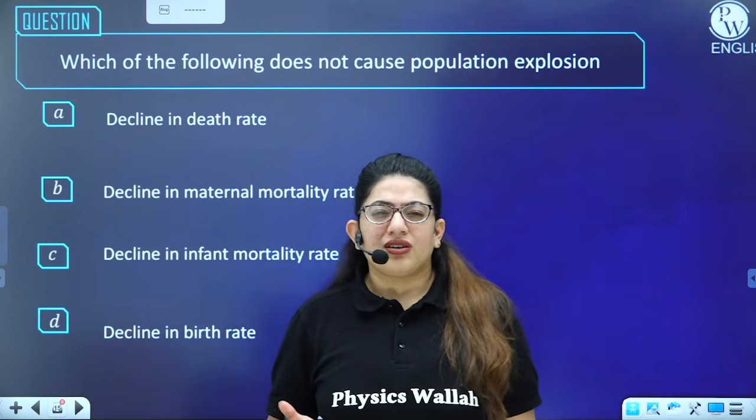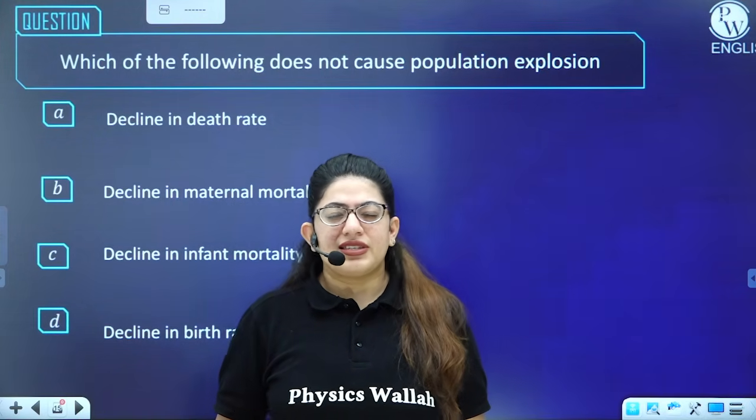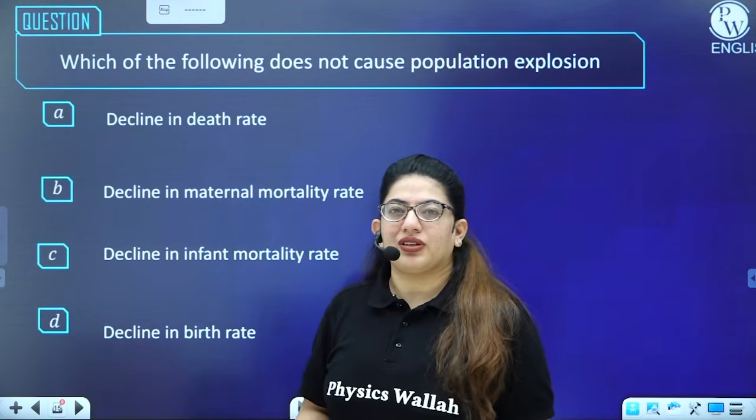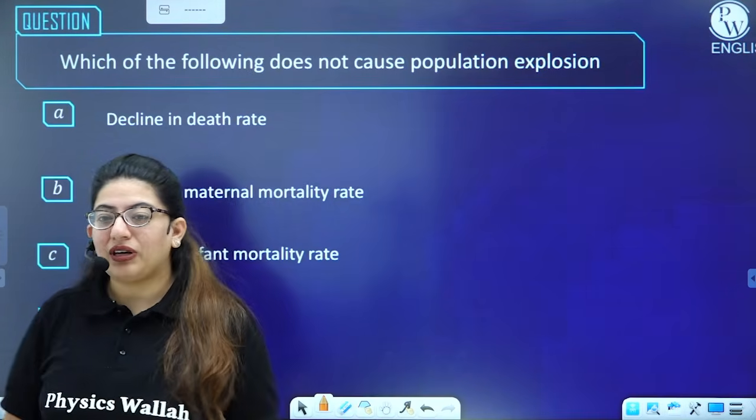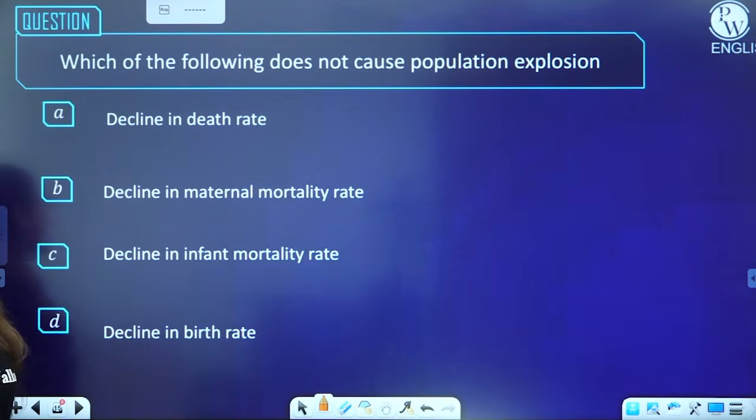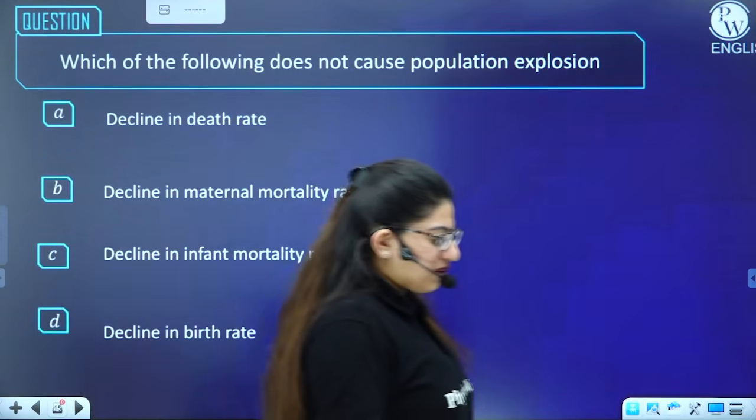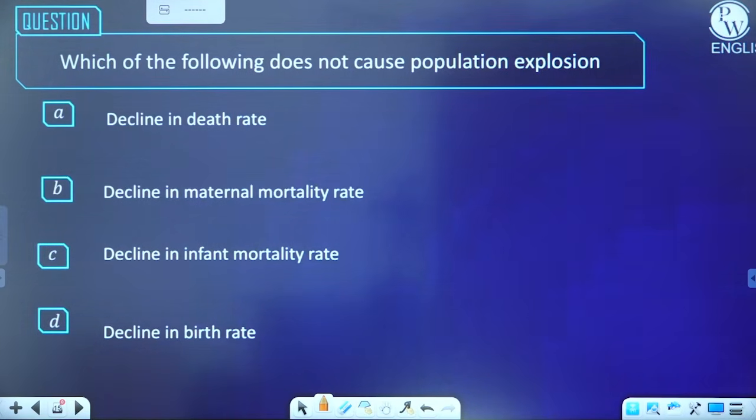Then moving to the questions. The most complicated thing a student feels in this topic is what type of question can occur from it. So let's see what type of question can actually arise in your examination. The first is, which of the following does not cause population explosion? Decline in death rate, decline in maternal mortality rate, decline in infant mortality rate, and decline in the birth rate. Yes, you have to do this yourself. No cheating at all. I have taught you all these factors. You have to tell me now.